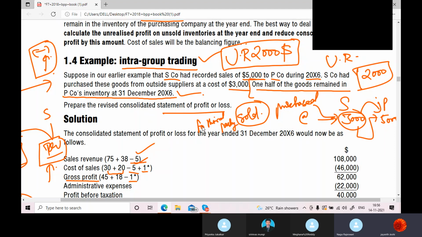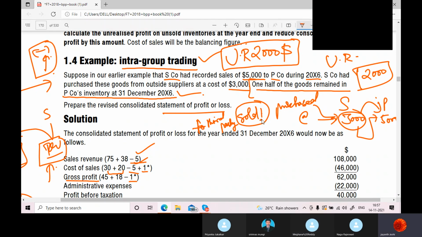So who sold to whom in this case? The subsidiary company purchased the goods from outside suppliers and sold the goods to the parent company. Now the parent company has only half of the goods, because half was sold to a third party. So the half of the goods that they still have carries that unrealized profit with them. That unrealized profit we need to remove.